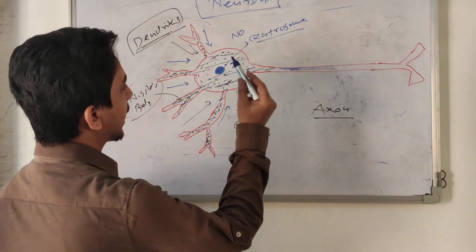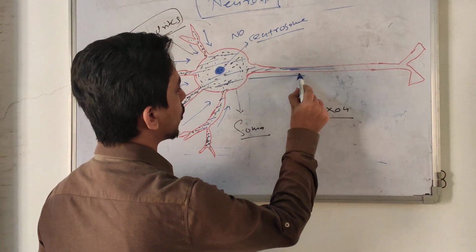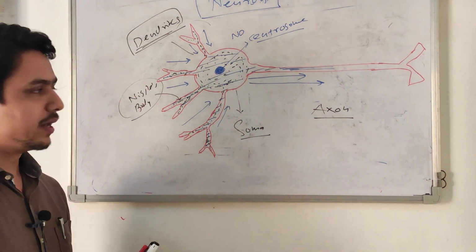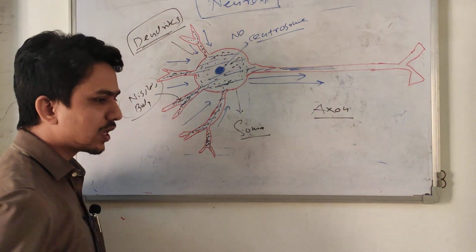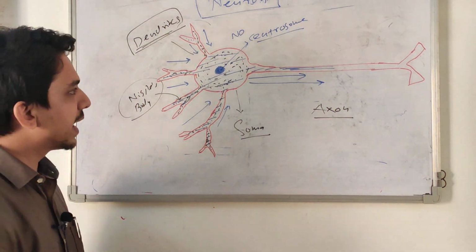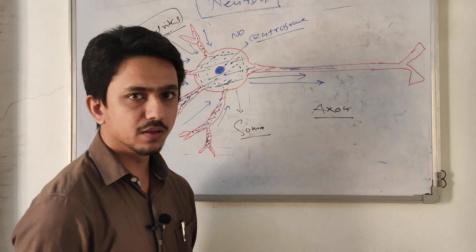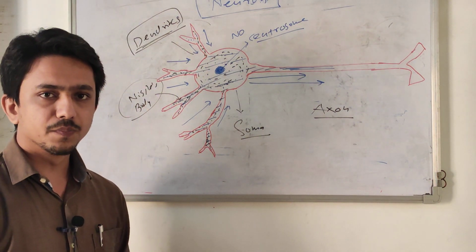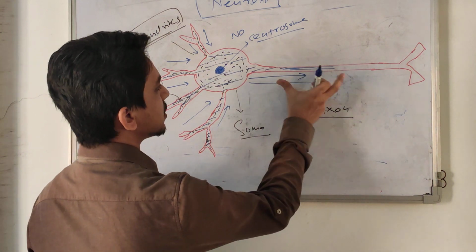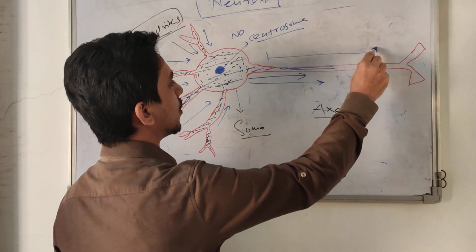And axons carry the impulse away from the cell body. Dendrites are smaller in size but branching, and there are multiple dendrites, but axons are usually one in number. Dendrites are smaller, while axons are long.